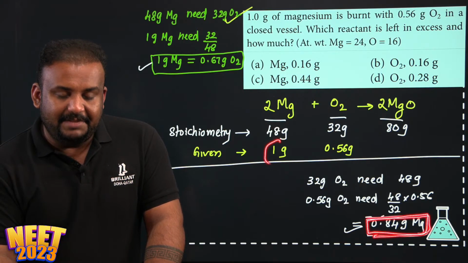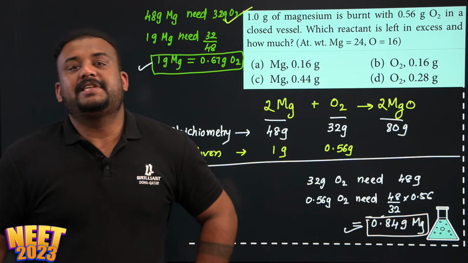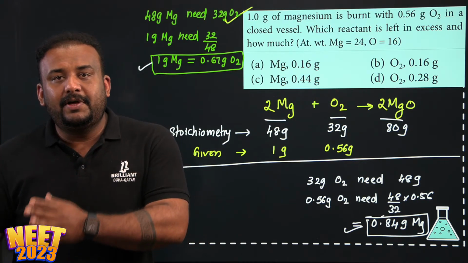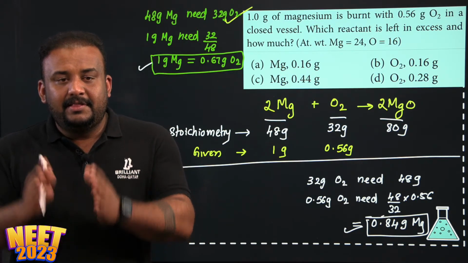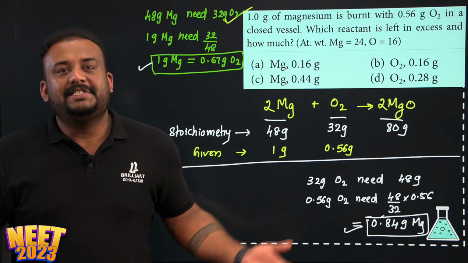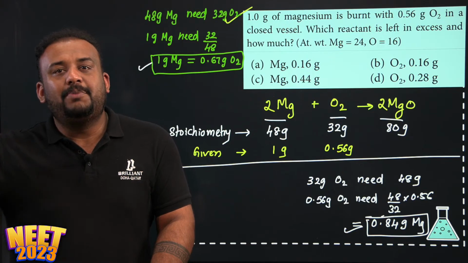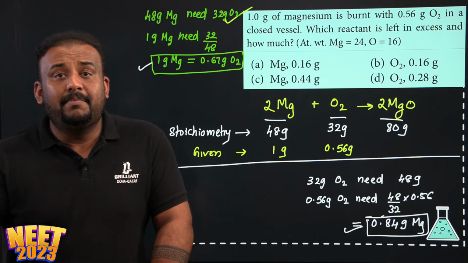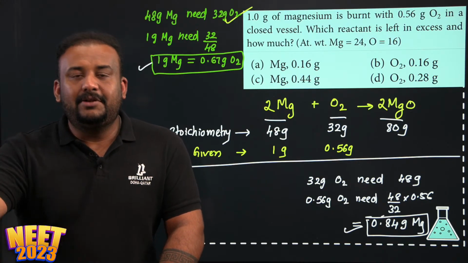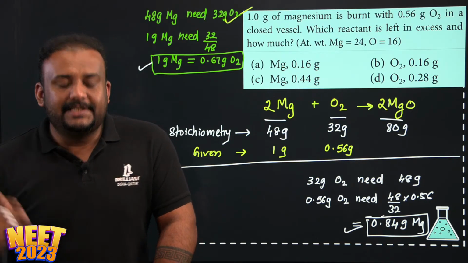But how much magnesium is given here? 1 gram is given. That means out of the 1 gram, 0.84 gram is going to react. The rest will remain in excess. So how much is excess? 1 gram minus 0.84 gram. That will be 0.16. So the excess reagent is magnesium, and how much it will be in excess is 0.16 gram.